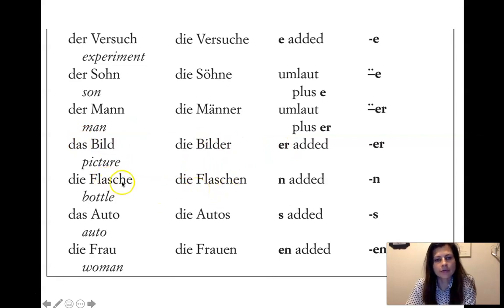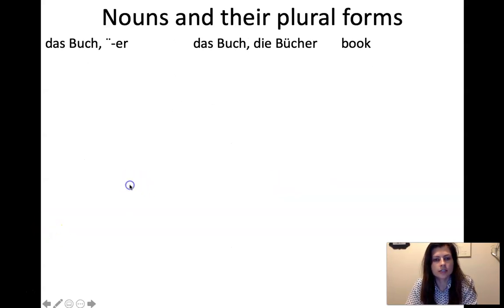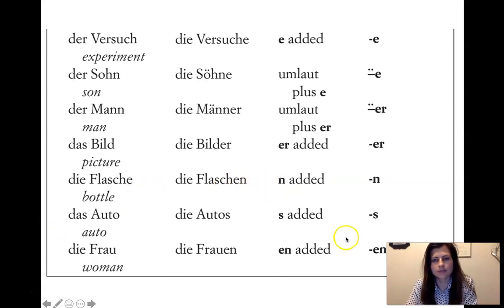So if you have a noun that ends in just E, it's almost always feminine. Then most of the time, the plural will be to add the N. So those are the easy ones. If you see just the E, then it'll be the N ending. And then das Auto, if it's a word of foreign origin, a loanword, then sometimes it's just the S. And then die Frau becomes die Frauen, takes an EN. So lots of different combinations.